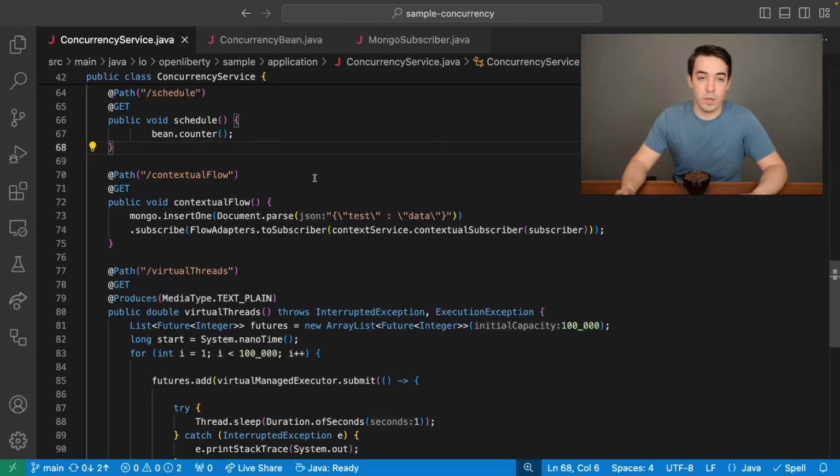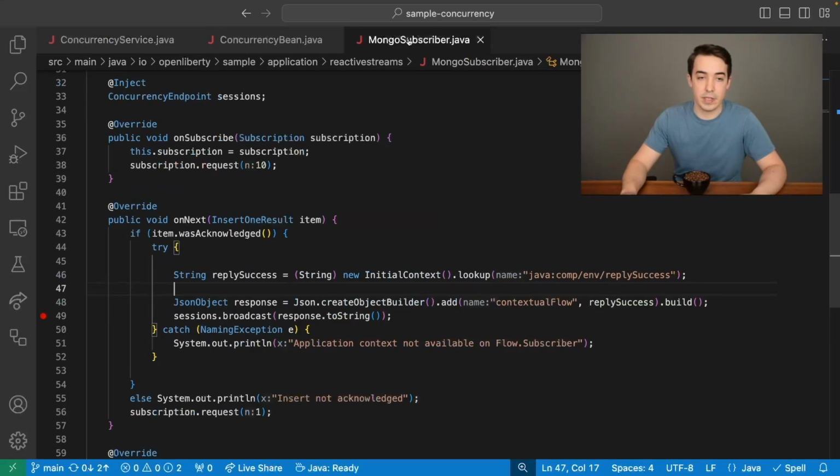The second REST endpoint is contextual flow. This one uses MongoDB and the reactive streams driver to insert a document into a Mongo database. The insert1 method returns a producer, and this producer does not have any way to configure the executor being used. And so we can use the new contextual subscriber API method to contextualize the Mongo subscriber that we connect to the producer.